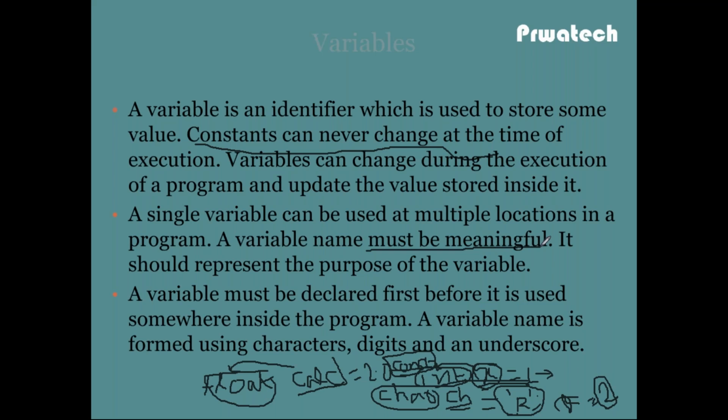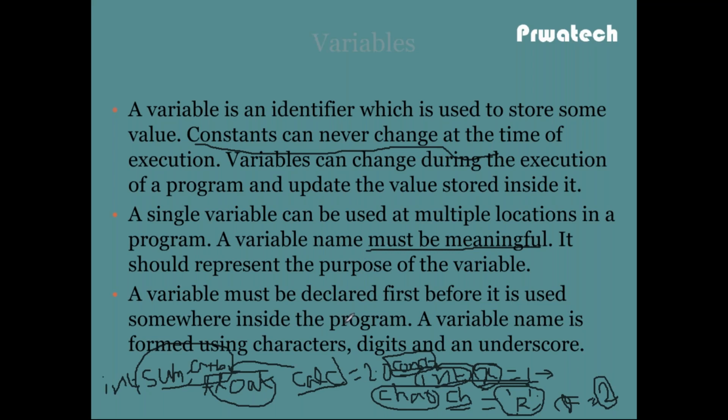Suppose I want the sum of two numbers, then if I have int sum equal to a plus b, everyone can understand that this variable is the sum of two numbers. That's why it should be meaningful and represent the purpose of the variable. A variable must be declared first before it is used somewhere inside the program.